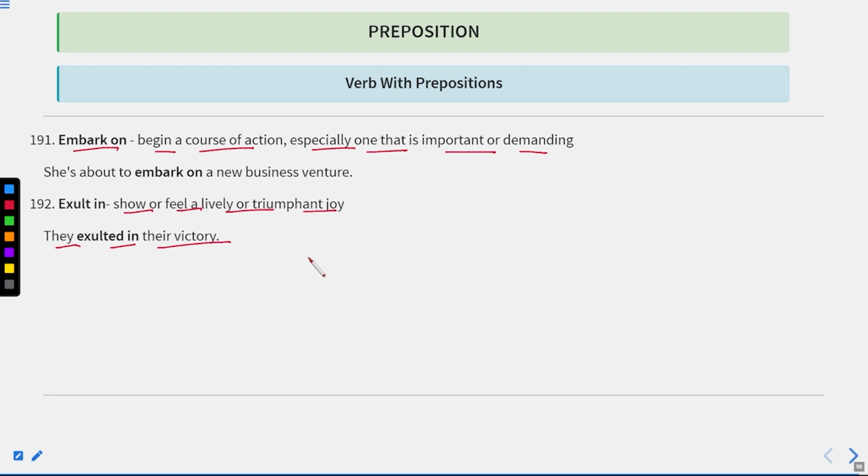Okay. So these are 192 phrases in which we read verbs with prepositions. Well, we have discussed their meaning and the sentences in which these phrases can be used. I hope now you have understood all these phrases, and maybe many of them are in your memory now.